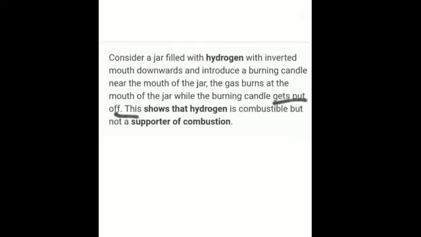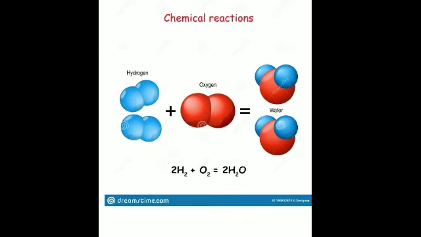This shows that hydrogen is combustible, but it does not support combustion. It is a non-supporter of combustion. Is it clear? So we have already studied in chemical reactions the reaction between hydrogen and oxygen to give water. Hydrogen burns in oxygen with a blue flame to form steam. Is that clear? This is the formula of steam, H2O, and a lot of heat is liberated. The reaction is exothermic. Is it clear? Exothermic means heat is produced.